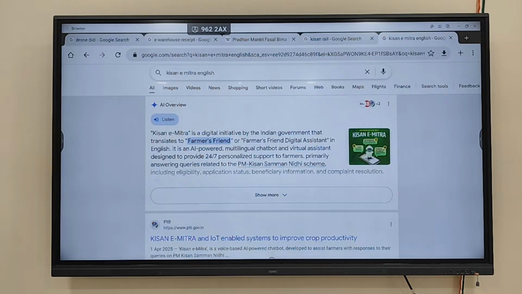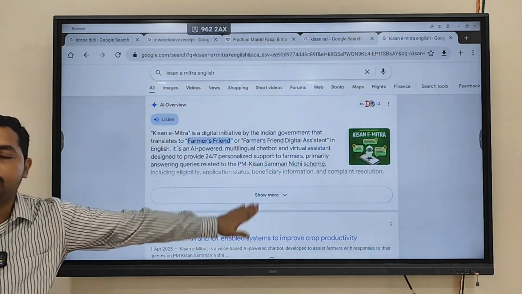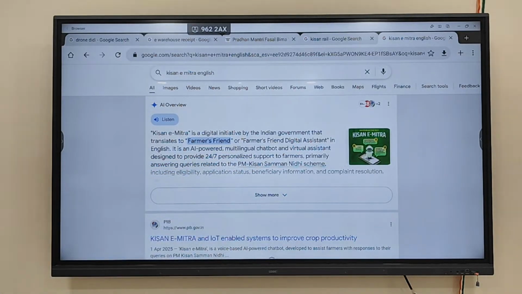It is AI powered and multilingual. Multilingual means it will give you a reply in your native language, so that farmers can understand it.